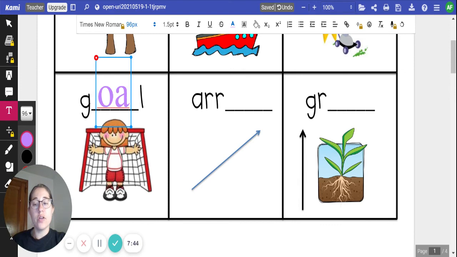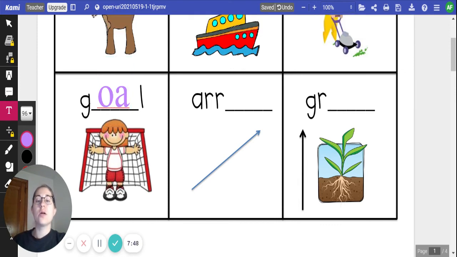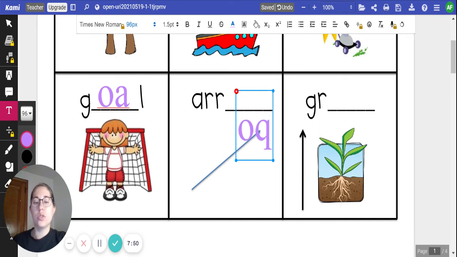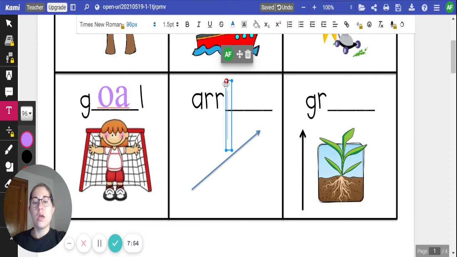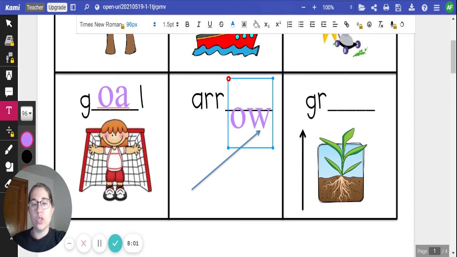Next, we have a picture of an arrow. Arrow is spelled A-R-R-O-W.